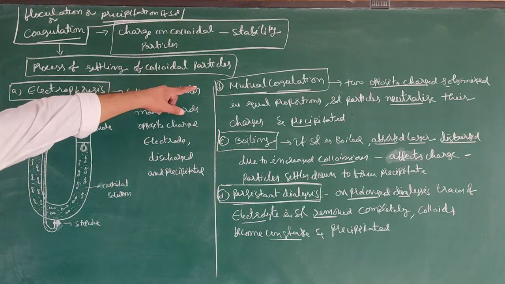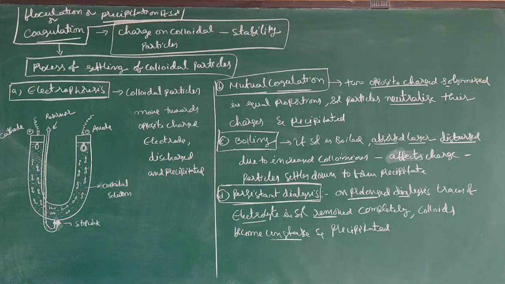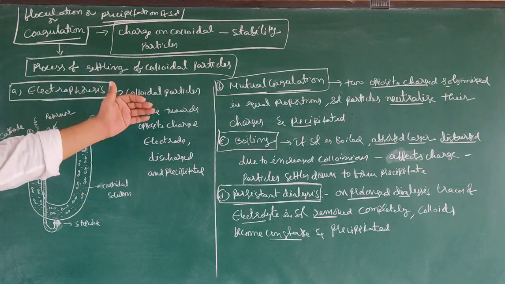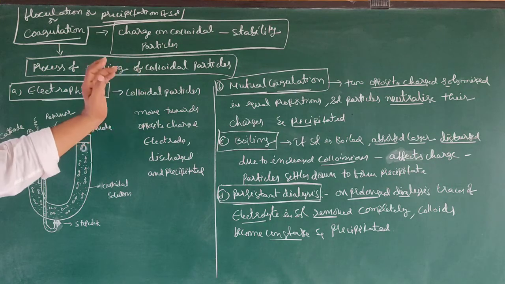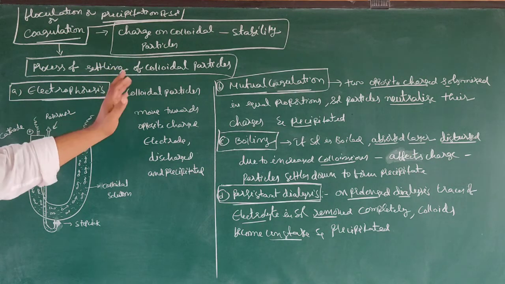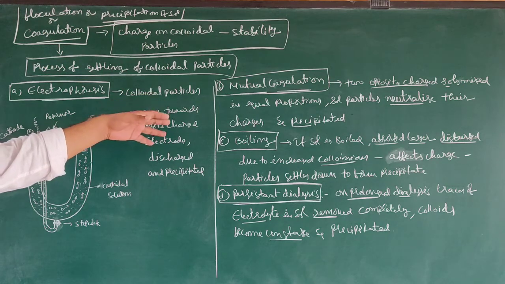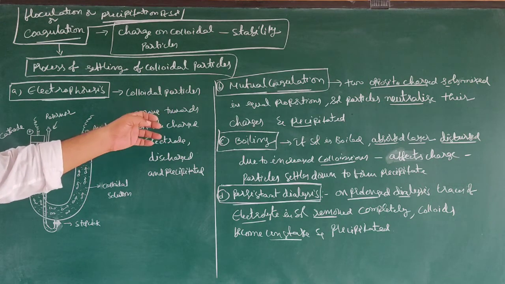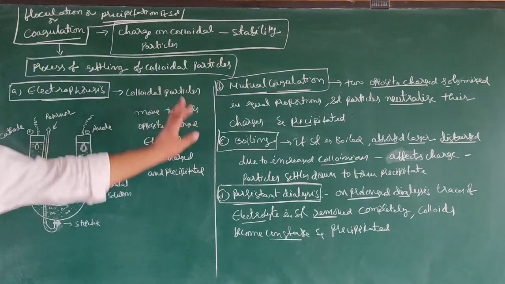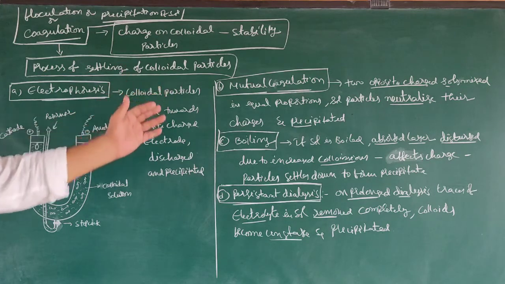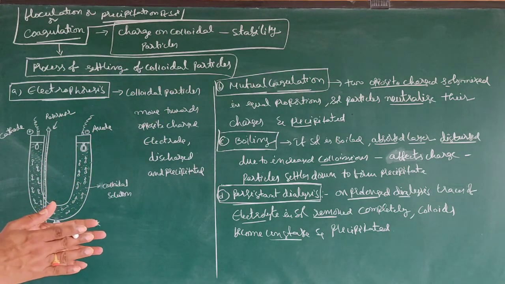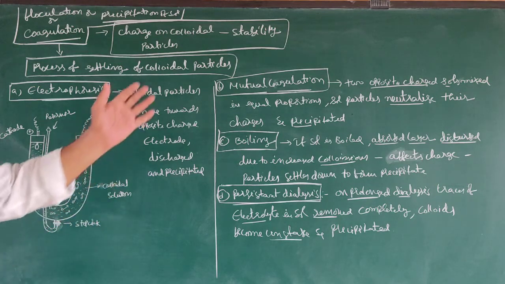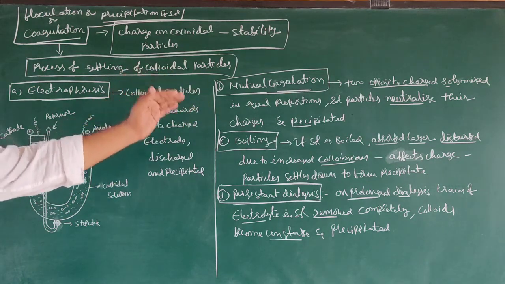Next one, mutual coagulation. Here, two opposite charged sols are mixed in nearly equal proportions. Then the particles neutralize their charges because of the opposite charges and then precipitate.